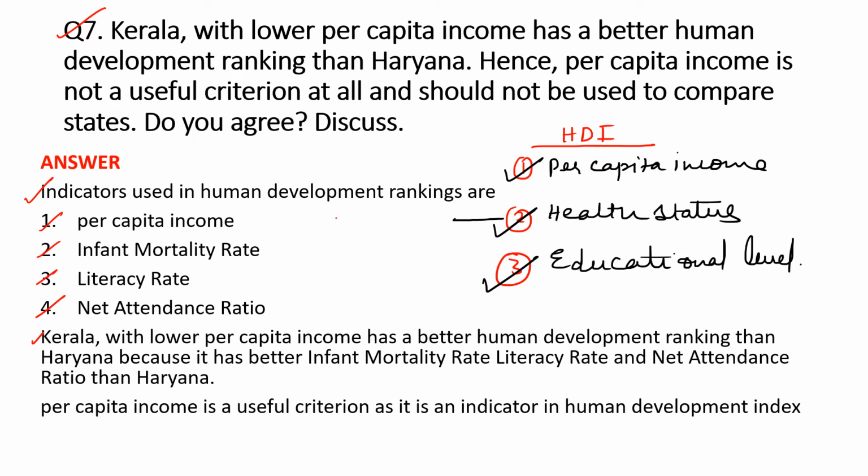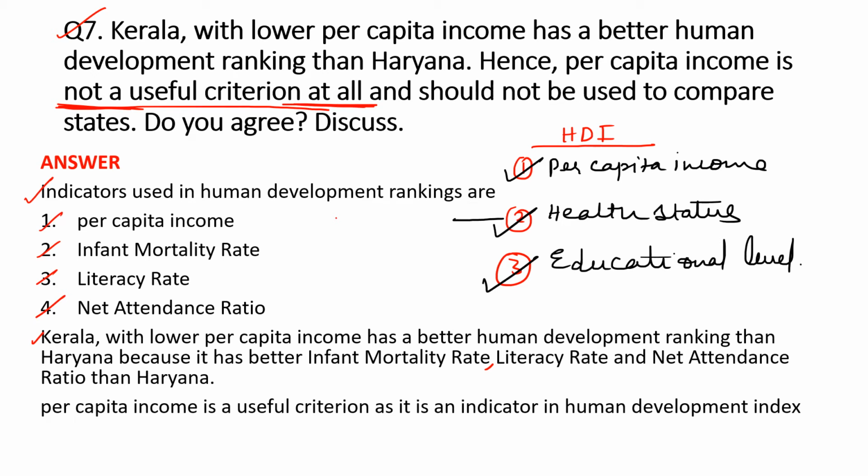Now, Kerala with low per capita income has a better human development ranking than Haryana because it has better infant mortality rate, literacy rate, and net attendance ratio than Haryana. Per capita income is a useful criterion as it is an indicator in the human development index. So in the question he is saying that per capita income is not a useful criterion at all.